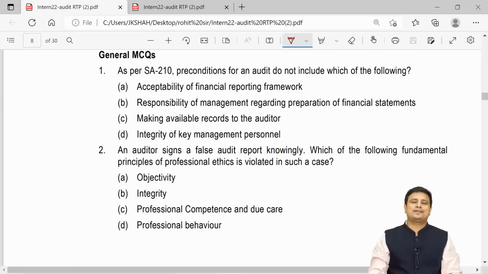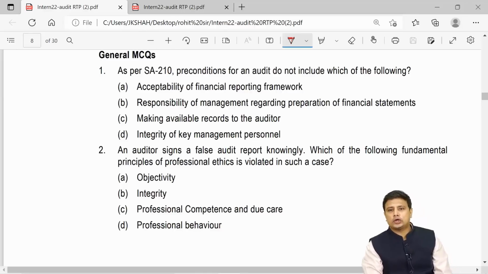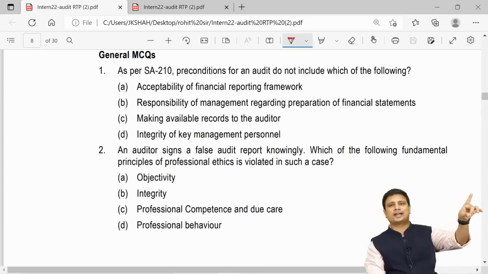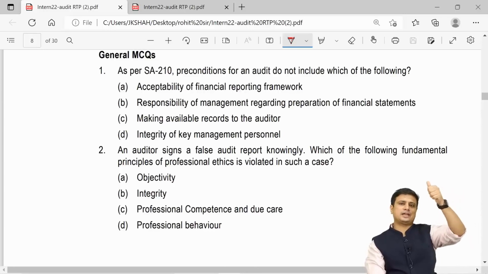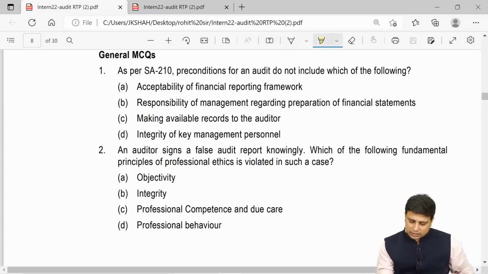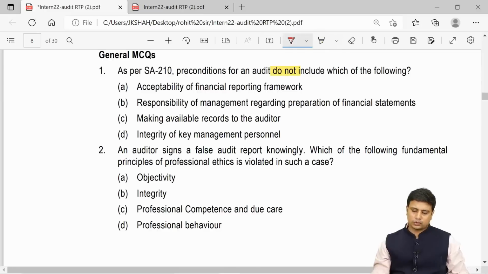So now moving ahead with our general MCQs. Now as per SA 210, the preconditions of an audit do not include the following. Now what were the preconditions, my friends? Determine whether the financial reporting framework is acceptable. Secondly, obtain an agreement from the management regarding responsibility for the preparation of financial statements. Internal control, to provide the auditor with access to information, access to additional information, and unrestricted access to persons within the entity. Now what they are asking is, what do we not include here?